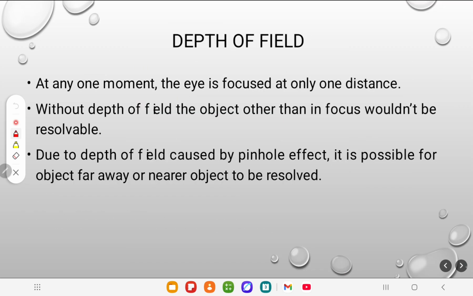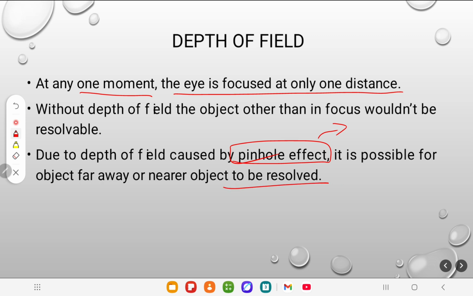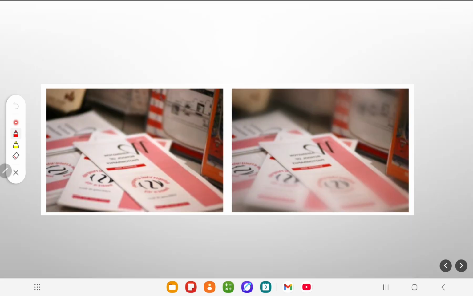So depth of field: at any one moment the eye is focused at only one distance. With the depth of field, objects other than the focus could not be resolved. Depth of field is caused by the pinhole effect, that is mainly dependent on the size of the pupil. It is possible for far away objects and near objects to be resolved, but without accommodation. It's centrally important.